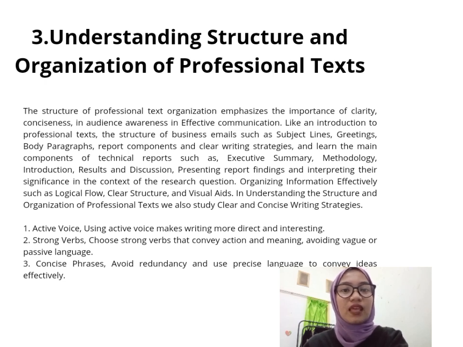The first, active voice. Using active voice makes writing more direct and interesting. Second, strong verbs. Choose strong verbs that convey action and meaning, avoiding vague or passive language. The third, concise paragraphs. Concise phrases. Avoid redundancies and use precise language to convey ideas effectively.